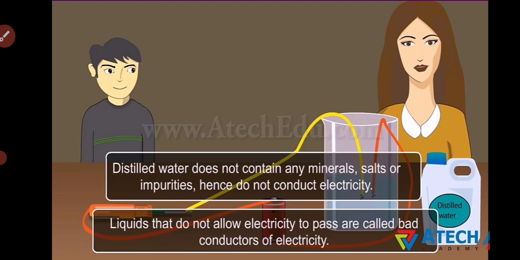Therefore, liquids that do not allow electricity to pass are called bad conductors of electricity. Hope this has cleared your doubts about conductors and insulators.